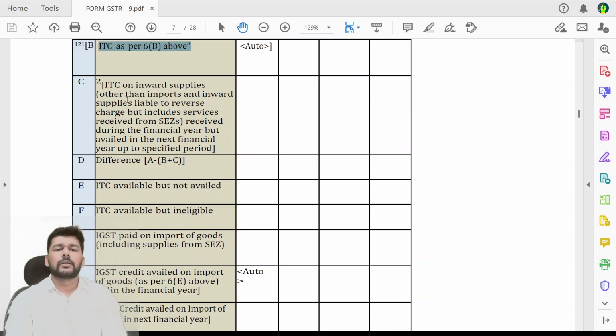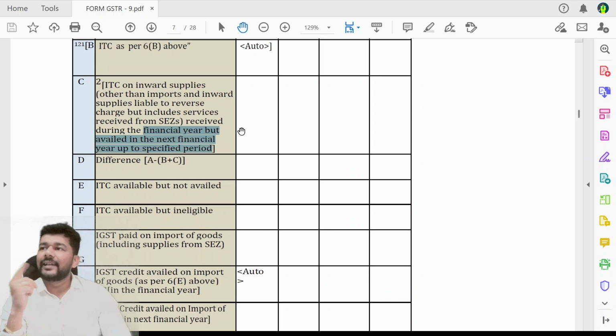C is ITC on inward supplies other than imports and inward supplies liable to reverse charge, but include service from SEZ received during the financial year but availed in the next financial year up to the specified period. Now this specified period is, as you all know, that if the credits are to be claimed in the subsequent year's returns, then it will be returns of April 25 to October 25, if these returns are filed by 30th of November 2025. Please note, if the returns are filed beyond this, unless there is an extension of due date of any of these periodic returns beyond 30th November, that credit will not be valid and also cannot be captured over here in 8C.